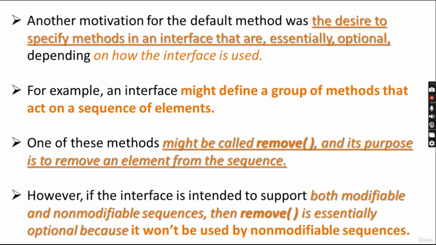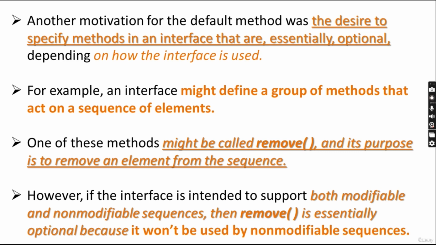Another motivation for the default method was the desire to specify methods in an interface that are optional depending upon how the interface is used. For example, an interface might define a group of methods that act on a sequence of elements, which we can take as an array.